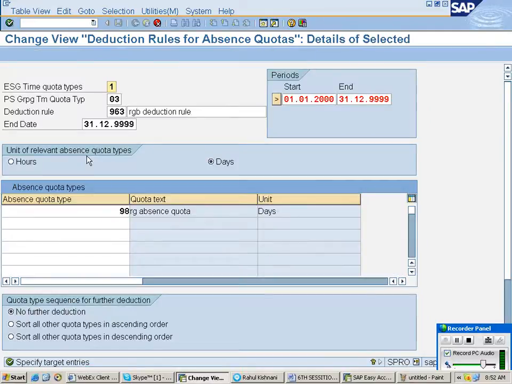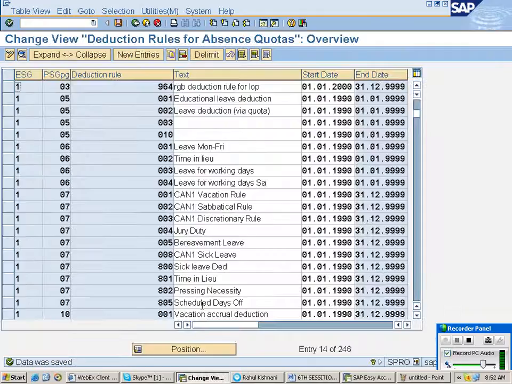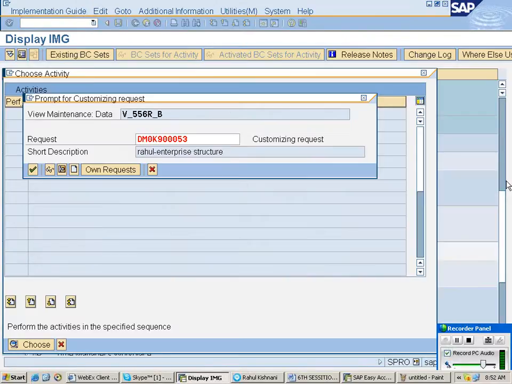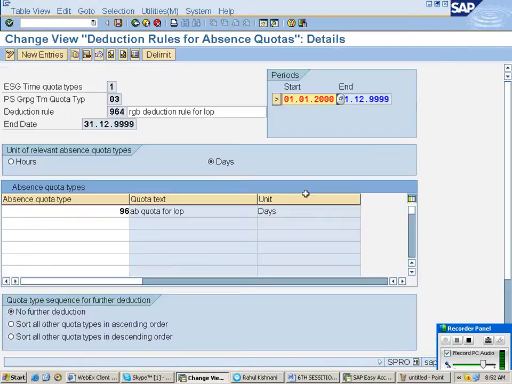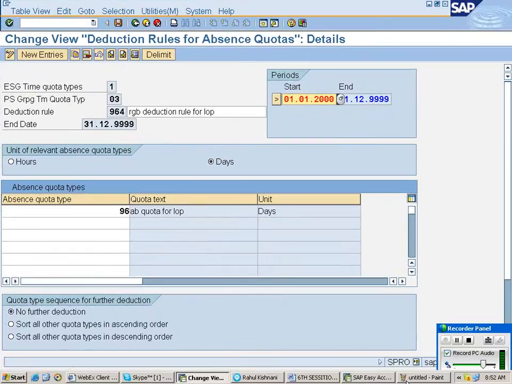Go to the entry. Here you can enter 964, RGB deduction rule for loss of pay. Here you have to put 96 as quota. Press enter. Save. In real time we need not do this, we have to use the same thing. Here, why am I putting it again? Because it's a practice session for you. Is it clear? Okay, thank you.